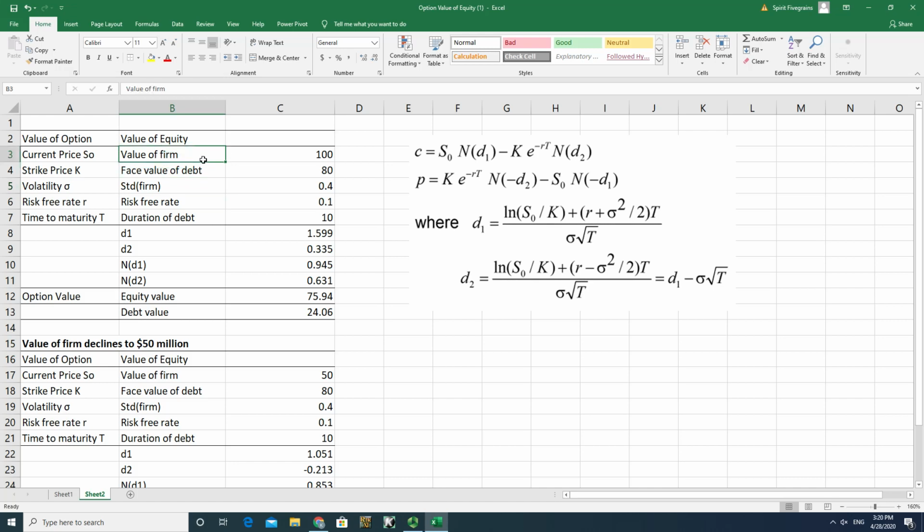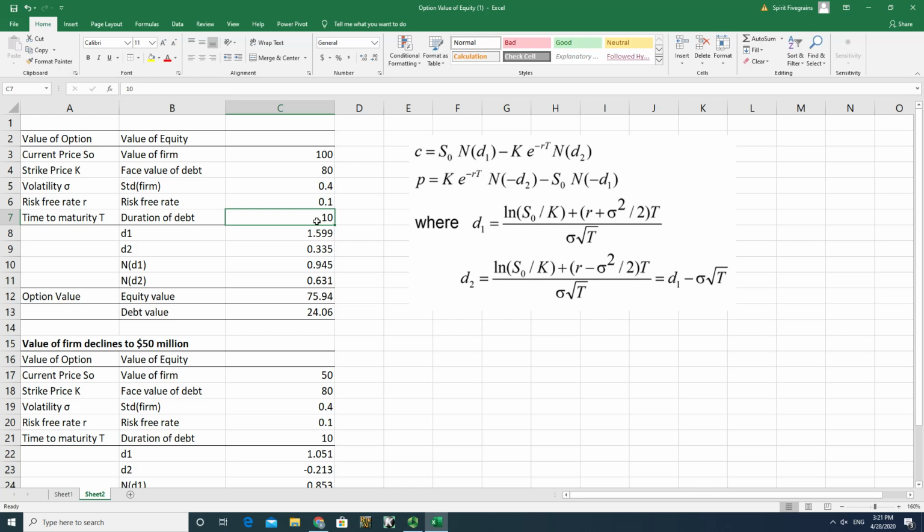So we have five factors here, five variables here for you to estimate equity value. Now let's take a look at the previous example. In the previous example, value of firm is 100 million US dollars. So this is the input. And the face value of debt is 80 million US dollars, and standard deviation 48%, risk-free rate 10%. The duration of the debt equals